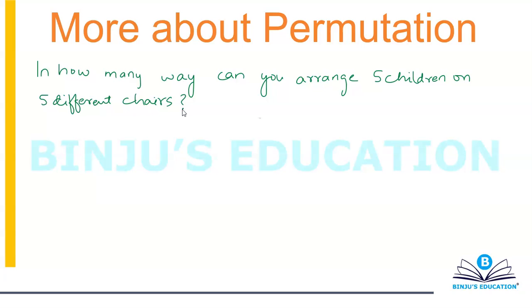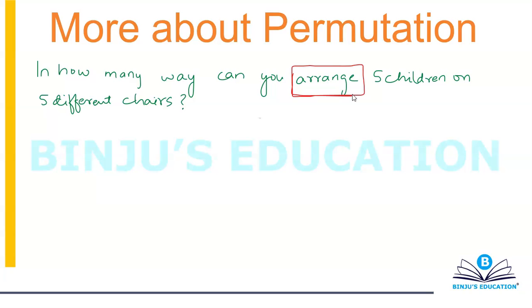Now, you all would be knowing what will be the formula to this. I just want to compare and contrast different approaches. This is something that we have been doing, comparing different approaches, because all of them are going to lead you to the same result. It's just that you need to know which one you need to use in which question. That's important and relevant. The first way is simply using the formula for permutation, because we are talking about arrangement, since the question says in how many ways can you arrange.